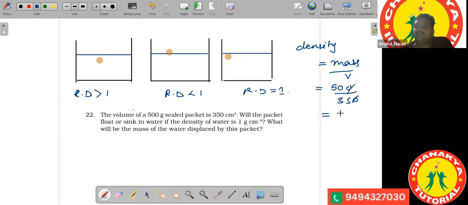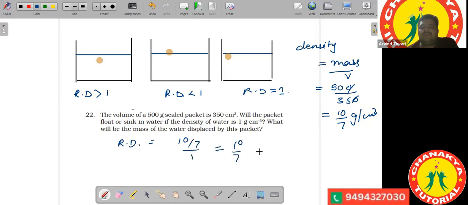If you calculate this, it will be 10 by 7 gram per centimeter cube. Now you find the relative density. The relative density of the substance would be 10 by 7 divided by 1, which is again 10 by 7, greater than 1. Since this is greater than 1, therefore the substance will sink.